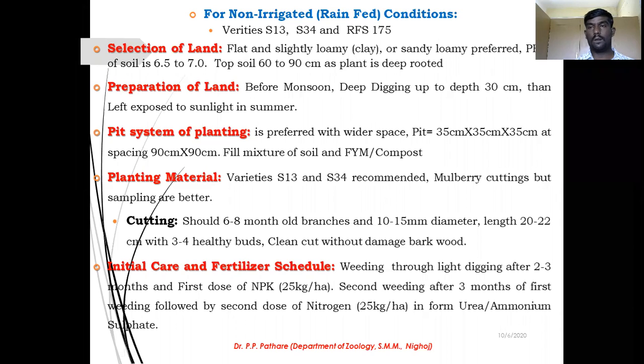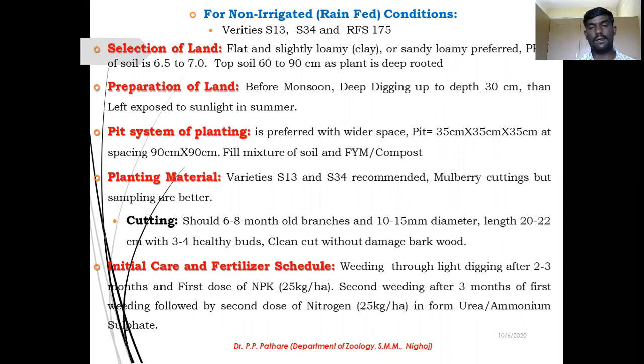If you want to grow your plant fast and healthy, it is necessary to take care and provide the necessary fertilizers also. Weeding through light digging after 2 to 3 months, and the first dose of NPK is required for the good growth of your mulberry plant.